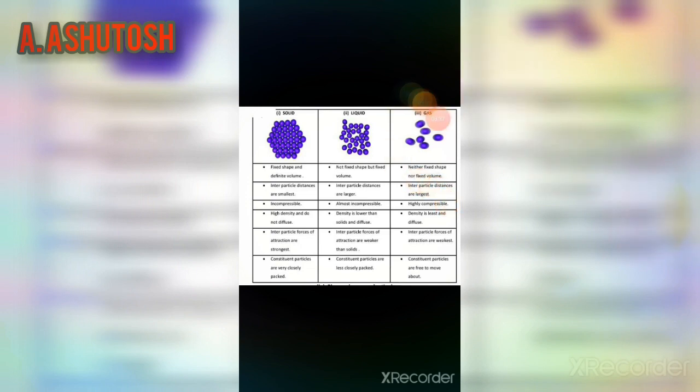Then come to properties of gas. They have neither fixed shape nor fixed volume. Their interparticle distance is largest. They are highly compressible, their density is least, and they diffuse. Their interparticle force of attraction is weakest. Their constituent particles are free to move about.